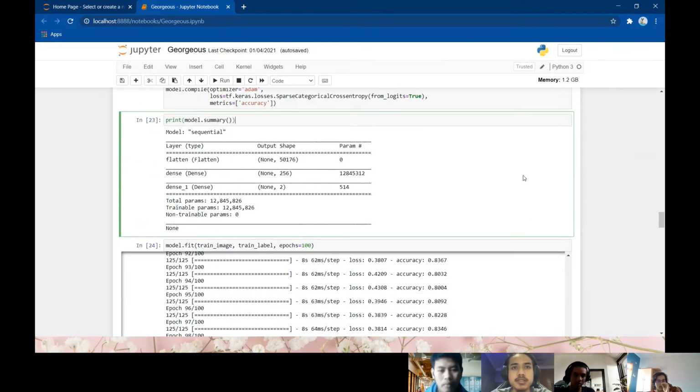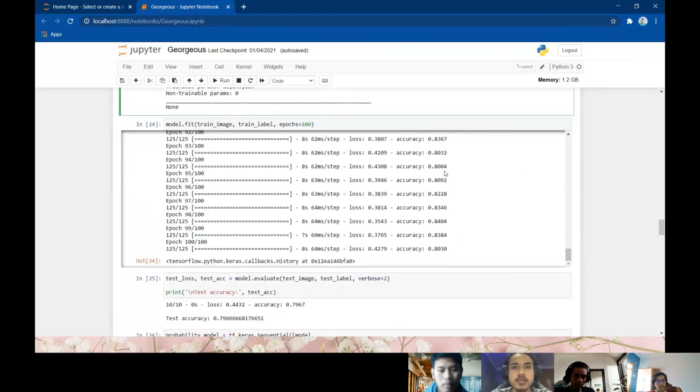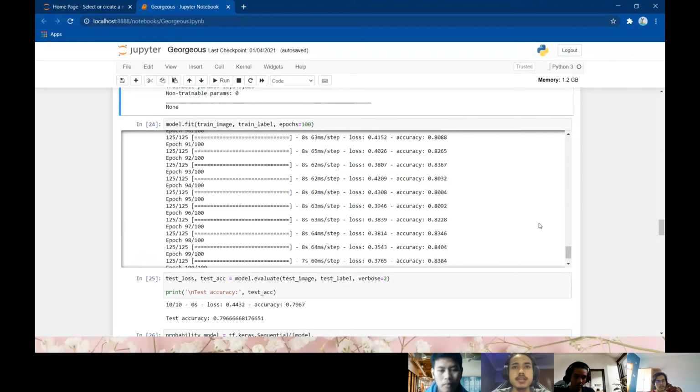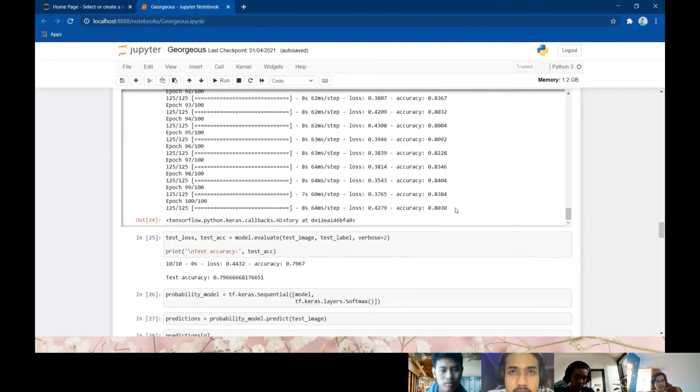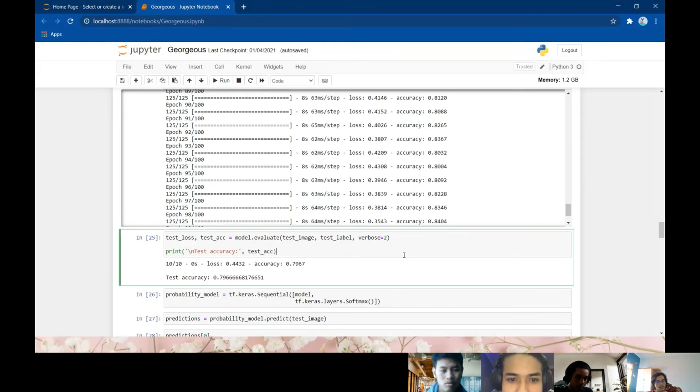Then we train the data images using 100 epochs, and to evaluate the model accuracy we use test loss. Then we get the test accuracy of 79.76%.